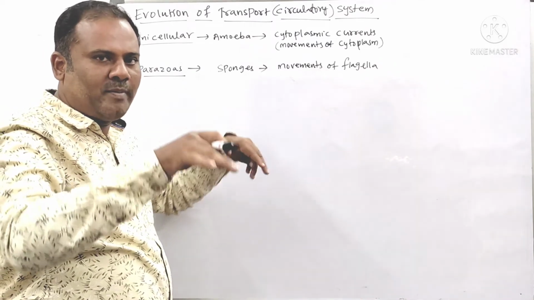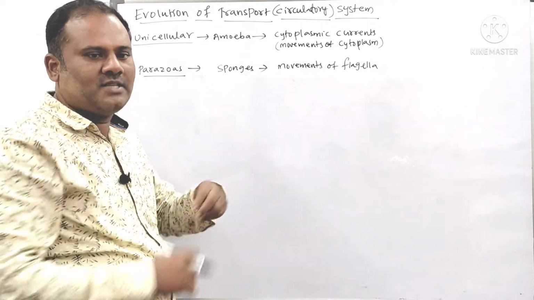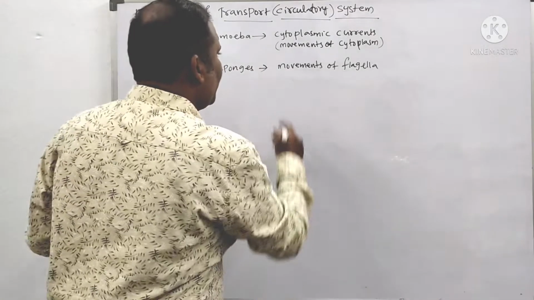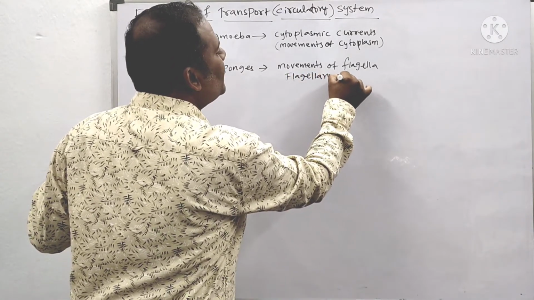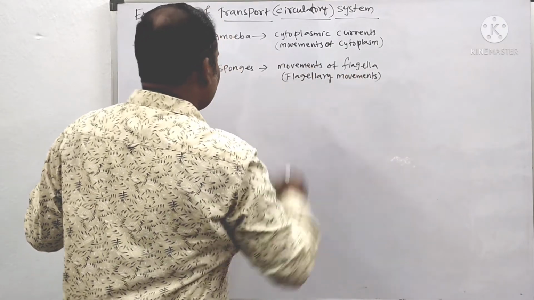As the flagella move, the cytoplasm moves here and there, and with the help of that movement, materials are transmitted from one place to another. These are called flagellary movements.